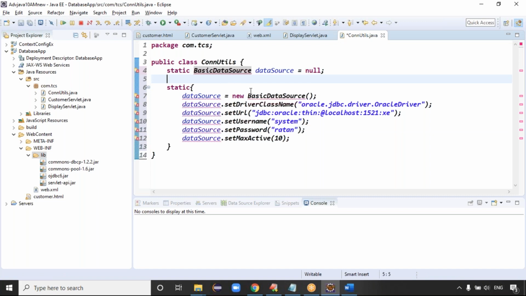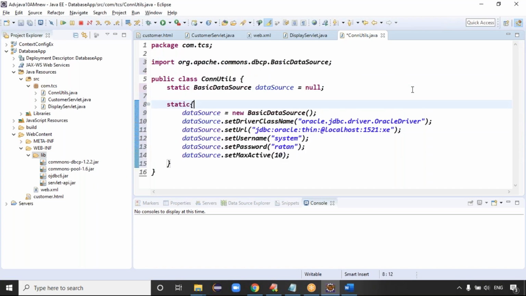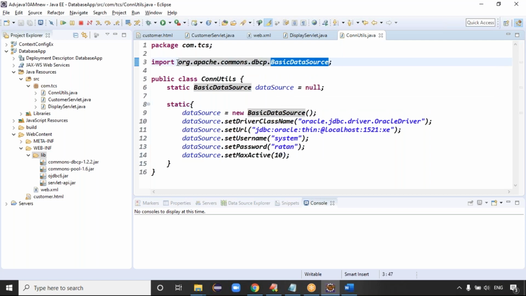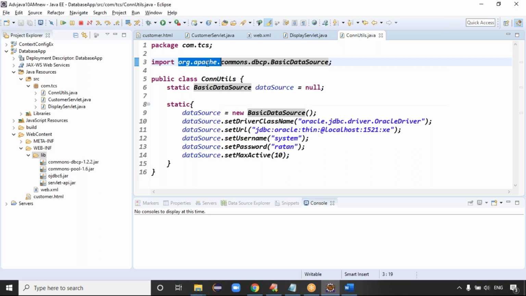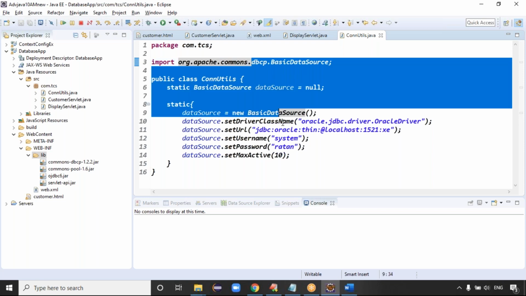Just to import the statement, to import the data, Control Shift O will import the things, guys. See guys, org.apache.commons.dbcp.BasicDataSource class, right? It is given by the Apache Software Foundation, guys. Exactly. This connection pooling is ready. Then what can I do?